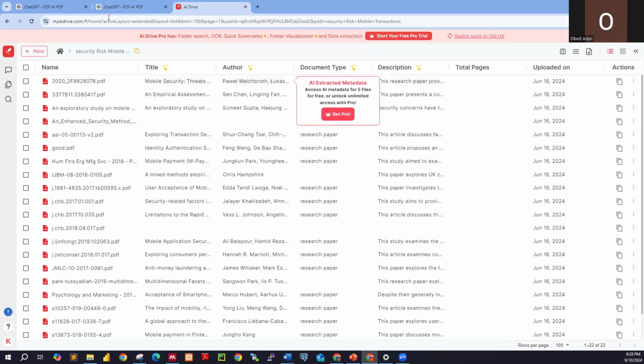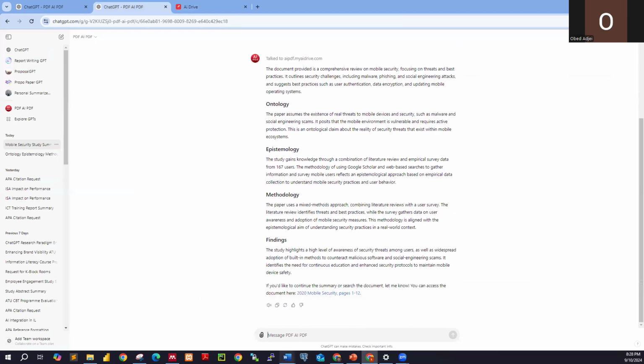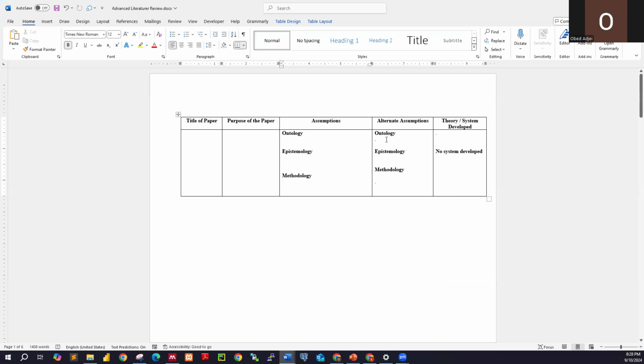With what we have over here, you can go ahead and ask the AI to suggest any alternate assumptions, alternate epistemology, ontology, and that of methodology. You can also go ahead and ask whether there is a theory in there. So with this table, you are set to go.